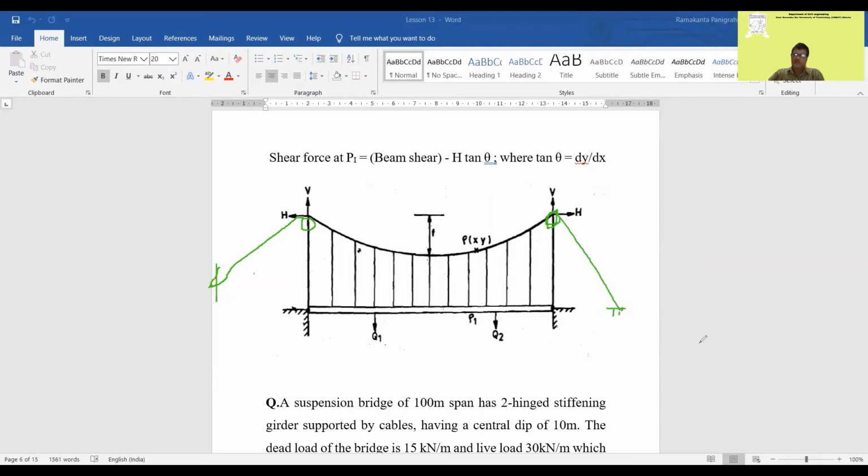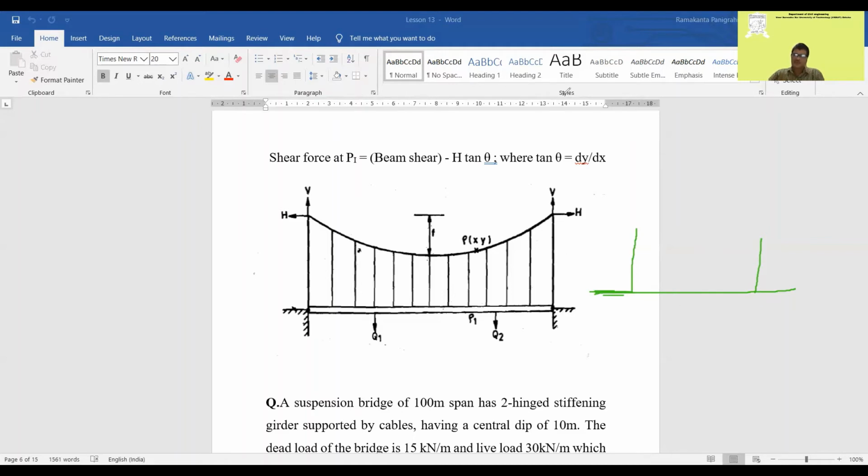This is sometimes also done at the back side, or sometimes you find the span will be like this, and there will be an overhanging part. The span can be overhanging, which is also allowed. Suspension cable bridges with overhangs, where the girder has been overhung to a certain extent, as permissible.